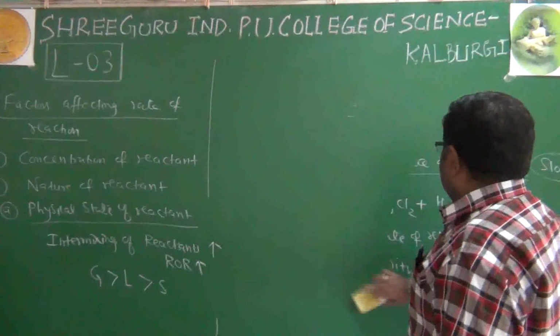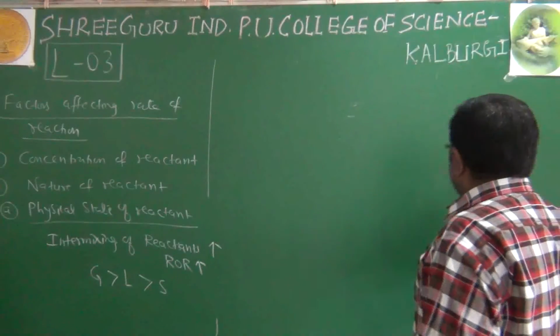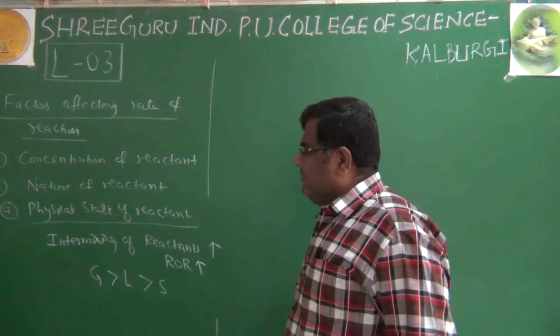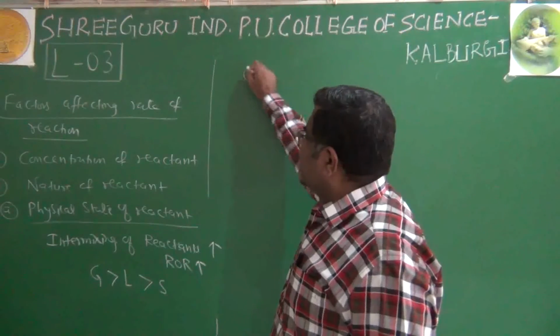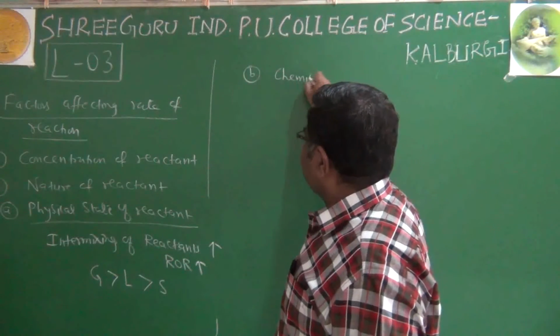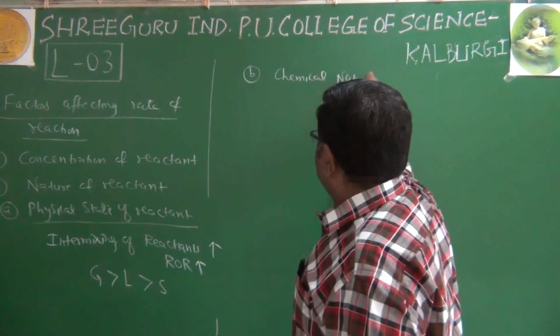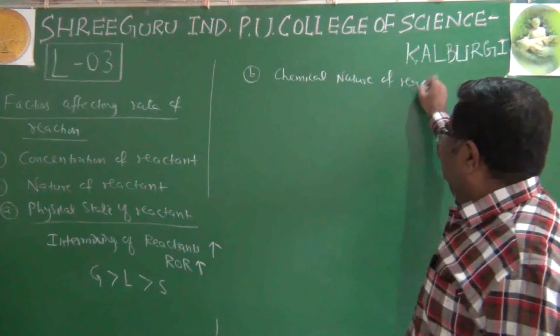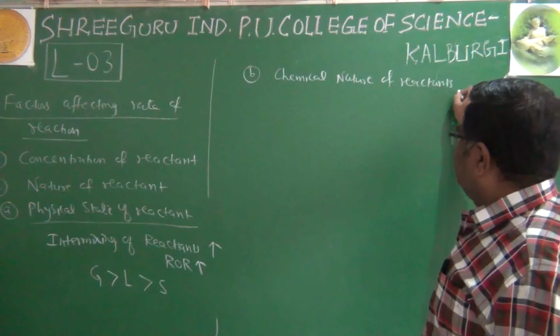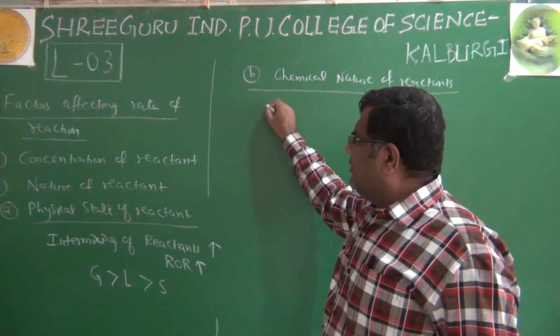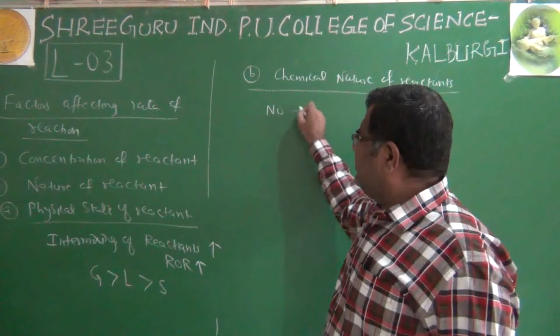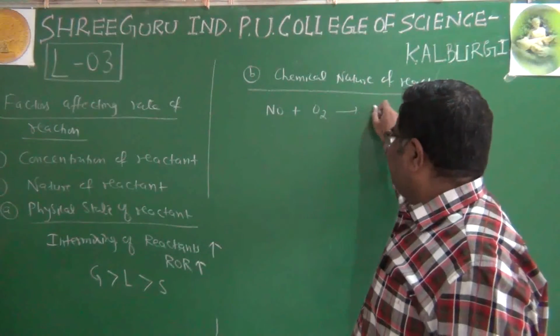Now the next factor in the same sub-factor we are learning, the chemical nature of reactant. Consider this similar reaction.